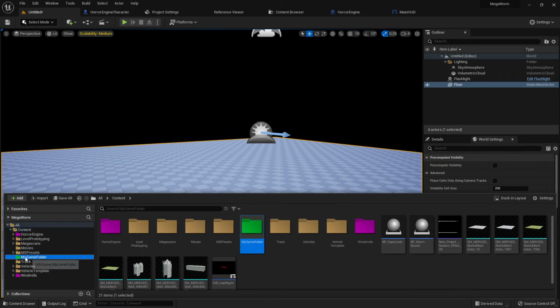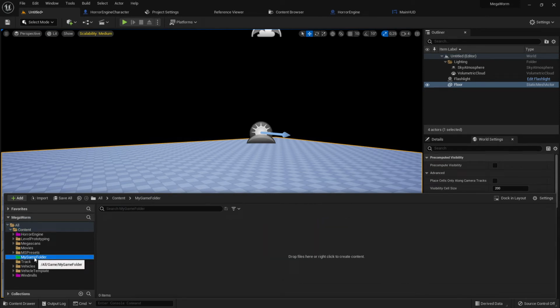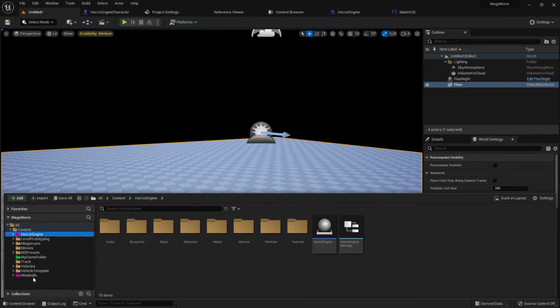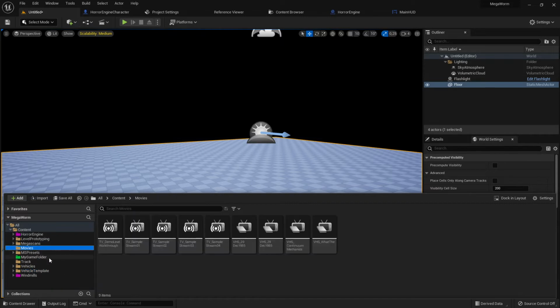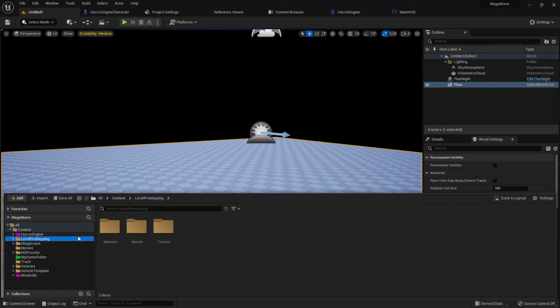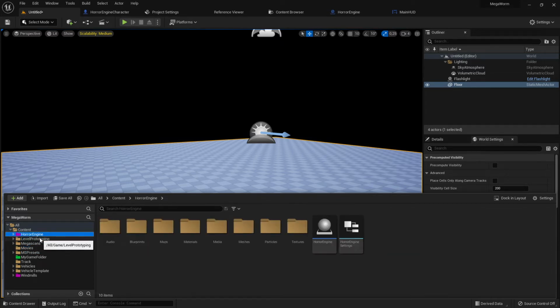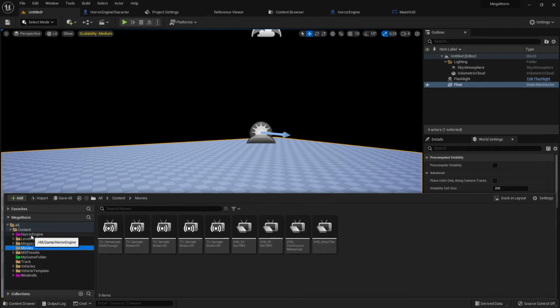The reason I make this game folder is that later I put all the things I want to create here. Because this is the horror engine, this is the windmill, and here I don't know what the other things are. The Megascans are here, movies and so on, they are scattered. That's not good. Normally when you download something and you see it scattered around, put it in a folder. For example, if you have this horror engine and other things which belong to it, you should put them in a separate folder. It's just for organization purposes. Perhaps you can make it even better than me, but you can see this is already irritating.